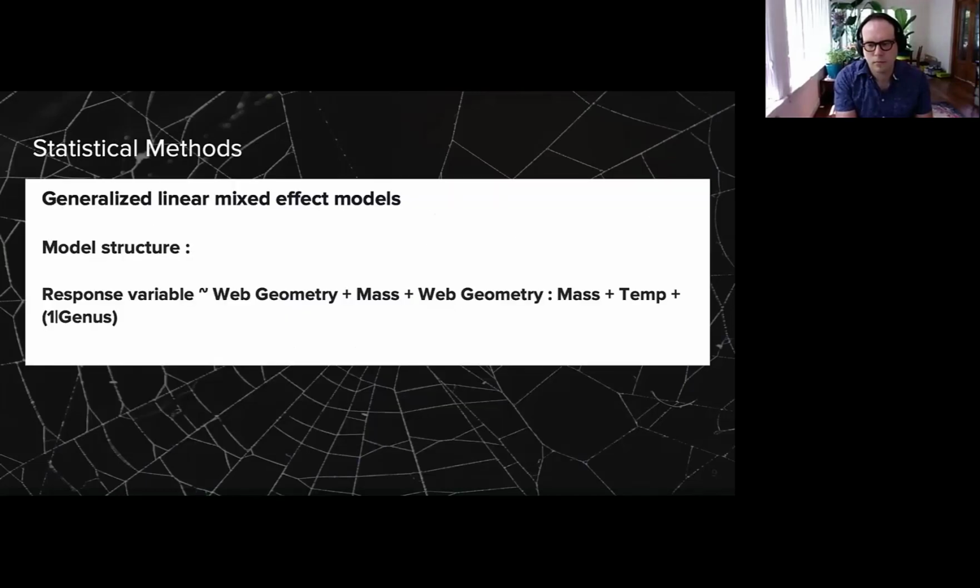For our statistical methods, we used a set of generalized linear mixed effects models with a basic model structure, including a response variable and 4 fixed effects: web geometry, mass, the interaction between web geometry and mass, and temperature, and 1 random effect, genus, although we're currently working on incorporating a phylogenetic correction into our analyses.